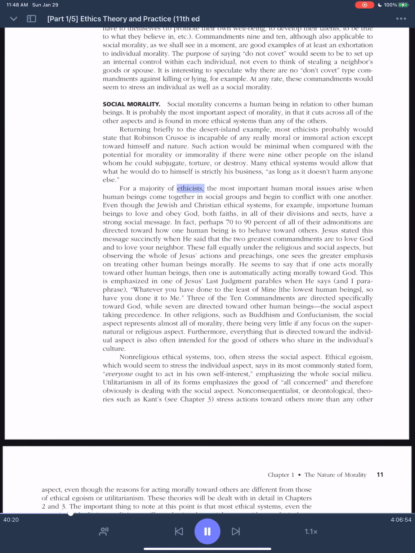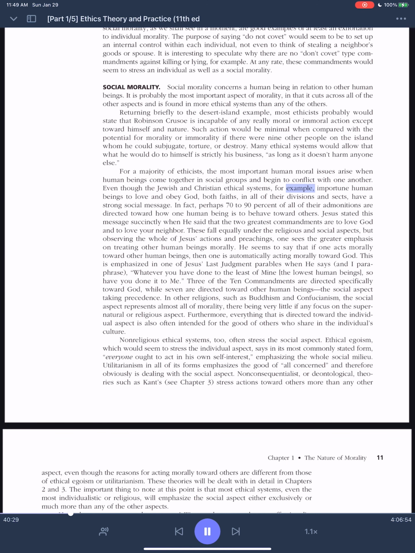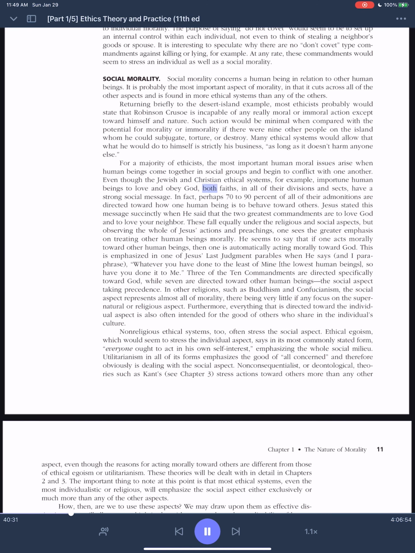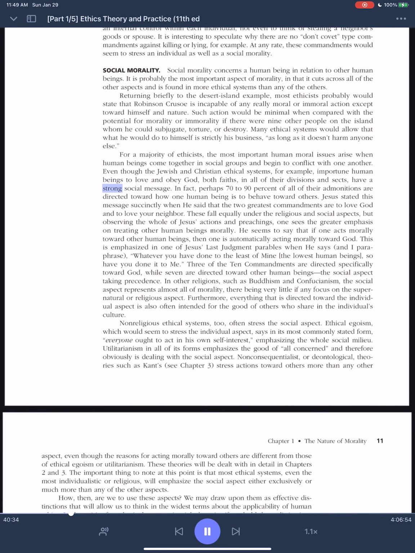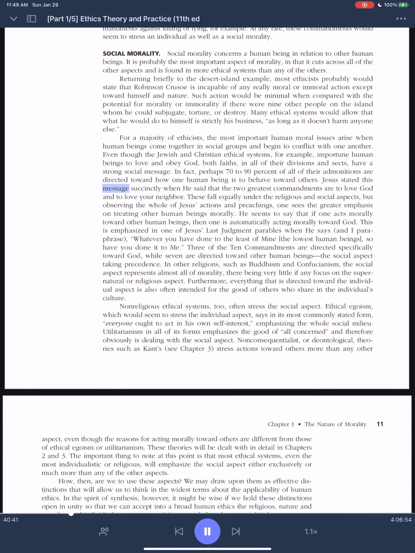For a majority of ethicists, the most important human moral issues arise when human beings come together in social groups and begin to conflict with one another. Even though the Jewish and Christian ethical systems, for example, importune human beings to love and obey God, both faiths, in all of their divisions and sects, have a strong social message. In fact, perhaps 70 to 90% of all of their admonitions are directed toward how one human being is to behave toward others. Jesus stated this message succinctly when he said that the two greatest commandments are to love God and to love your neighbor.